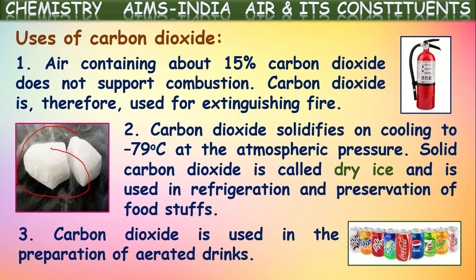In that way, soda is prepared. By the dissolution of carbon dioxide, the soda gets a sour taste. Not only soda, all these soft drinks are made the same way. To get that sour taste, they dissolve carbon dioxide in soft drinks as well as soda. That's one of the important uses.